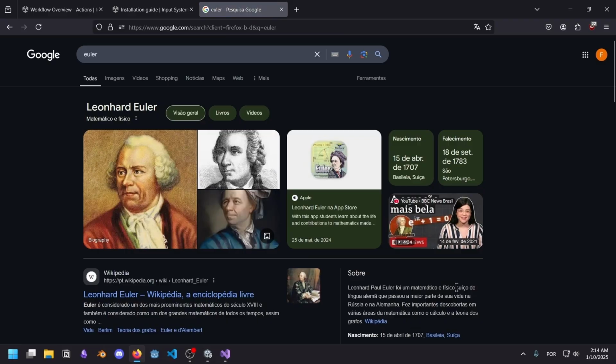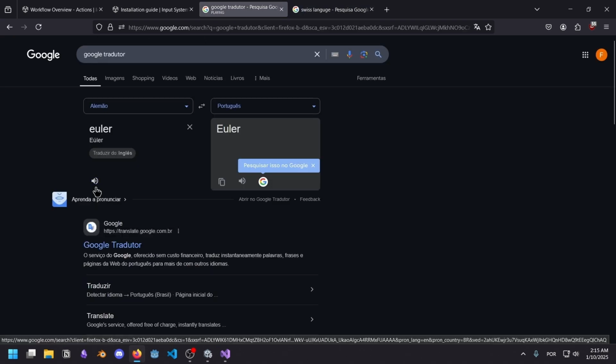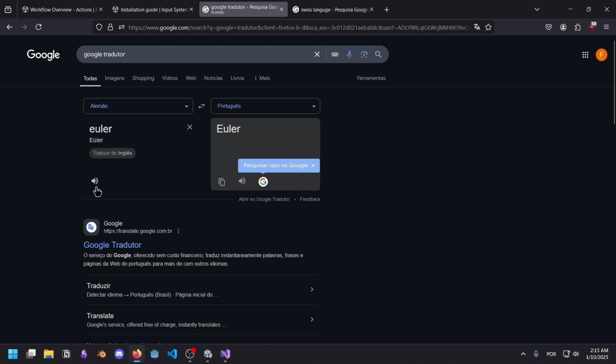Euler is Swiss, German, French, Italian, and whatever this is. So these are the official languages of Switzerland. Let's go for German. Euler.